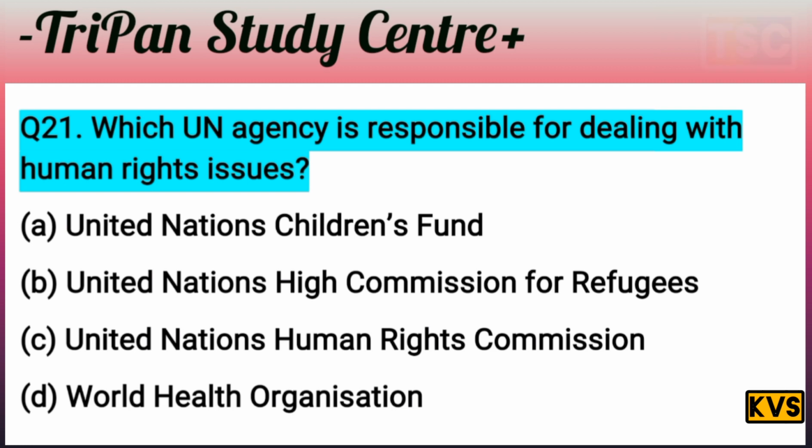B, United Nations High Commission for Refugees. C, United Nations Human Rights Commission. D, World Health Organization. The question is the most important, but you are also important. First of all, choose your answer. I give a few seconds for you. You must have a thought of your answer. Let's see what is the answer to this question.